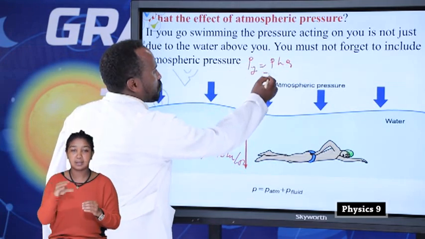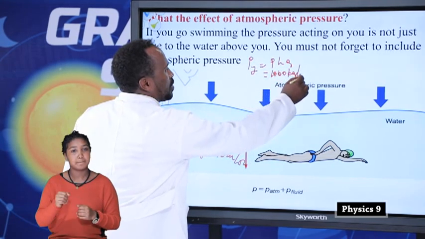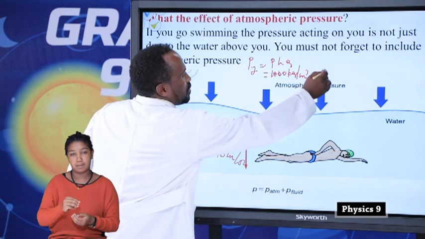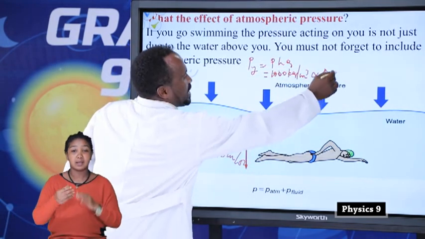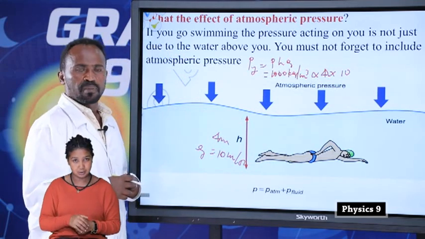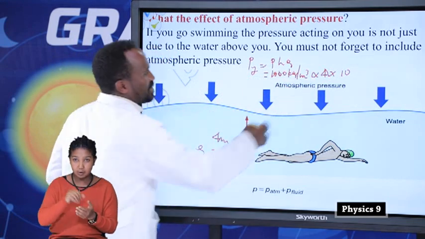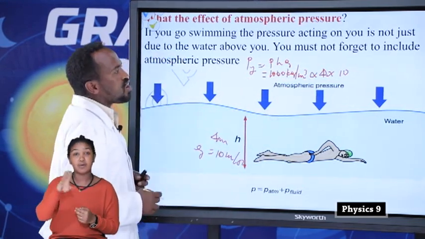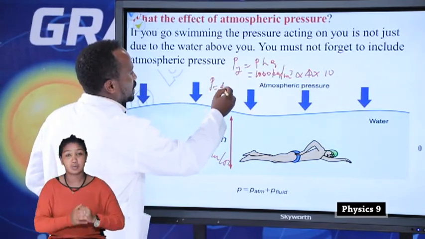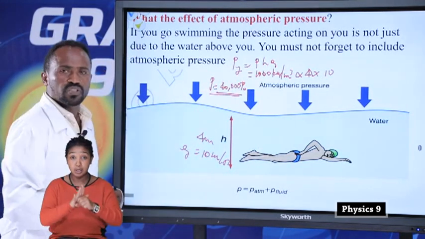The density of water is 1000 kilograms per cubic meter, h is 4, and g is 10. 1,000 times 4 is 4,000, and 4,000 times 10 is 40,000. Therefore, the pressure is equal to 40,000 Pascal. This is the pressure of the fluid.